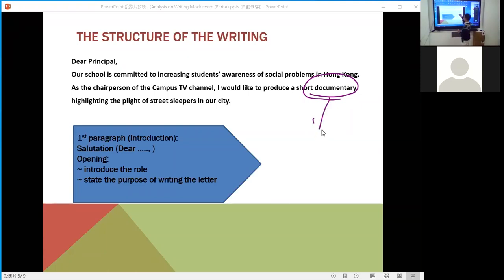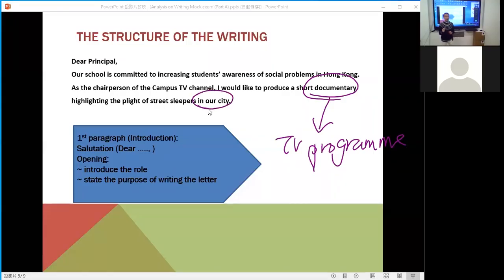So documentary here is related to the TV program. Okay, documentary, TV program. And also another word, our city. Remember in the topic, we mentioned the street sleepers in Hong Kong. If you always mention in Hong Kong, in Hong Kong, in Hong Kong, again, this is very boring. So you try to paraphrase it. You can use in our city. In our city, everybody knows we are living in Hong Kong. So a city means Hong Kong.